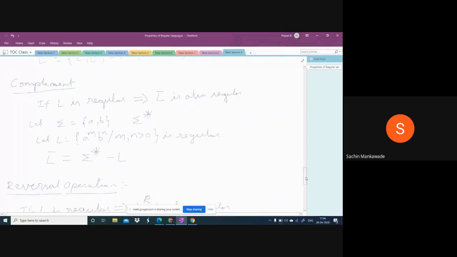Already I told you what is the complement of an automata. Can anybody say what is the complement of an automata? Hello? Final states become non-final. That's it. Anything else?